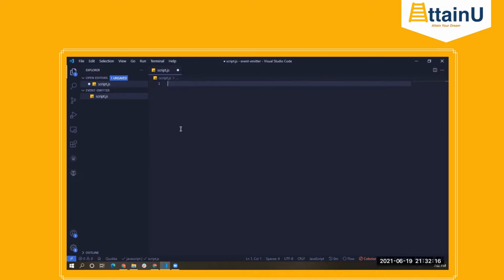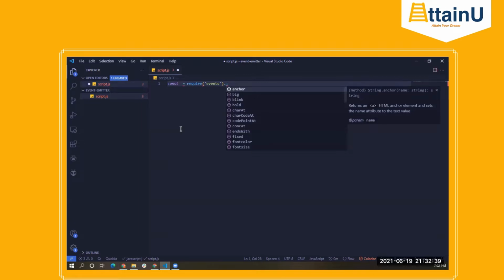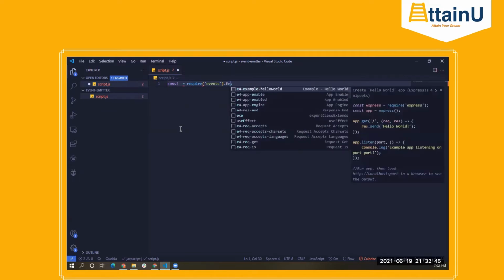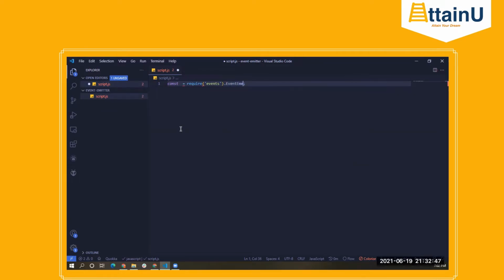So I'll require that particular module, that EventEmitter class. The EventEmitter class is from the events module itself, right? So I'll say require events. Then on that events module, we have a lot of functions or classes also, and one of them is EventEmitter.